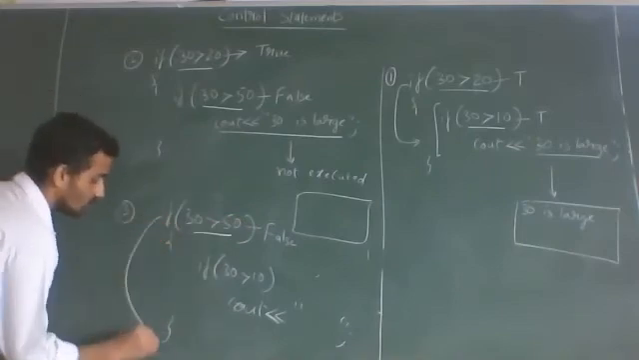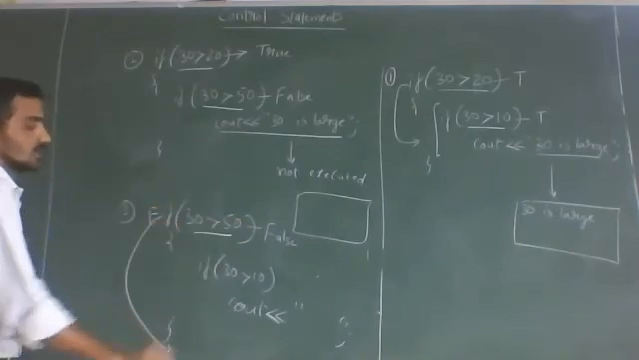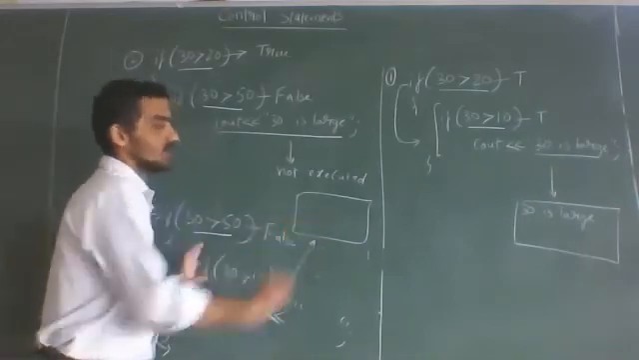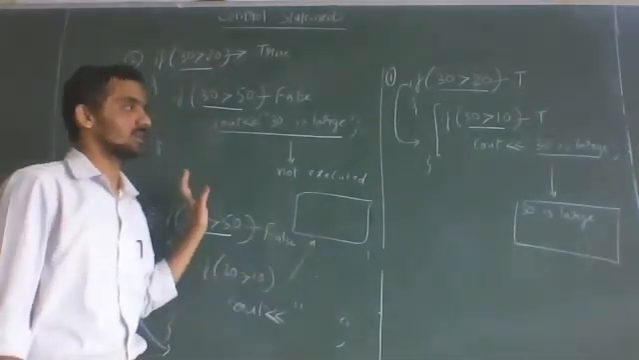So directly come out of the nested if structure. Nothing. Output is also nothing. So same output, nothing is printed. Whatever you write here, that is not printed. I hope you got it.